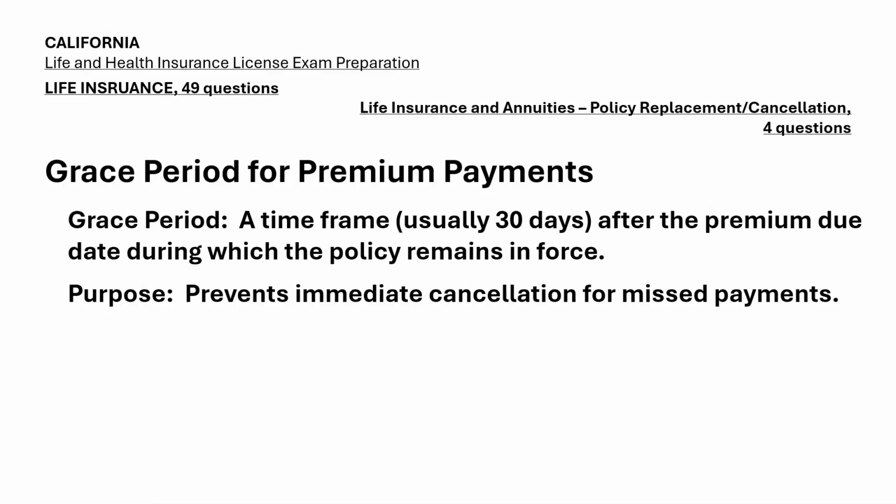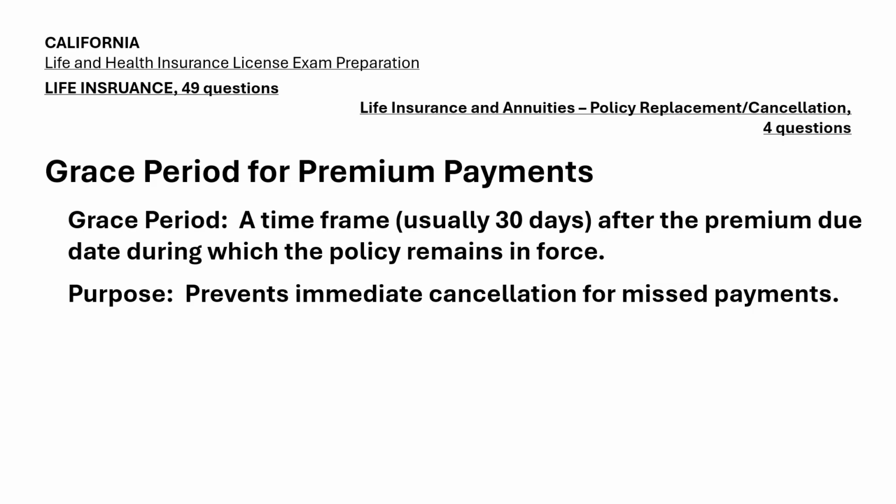Slide 9. Grace period for premium payments. Master these terms. Grace period, a time frame, usually 30 days, after the premium due date during which the policy remains in force. Purpose: prevents immediate cancellation for missed payments.